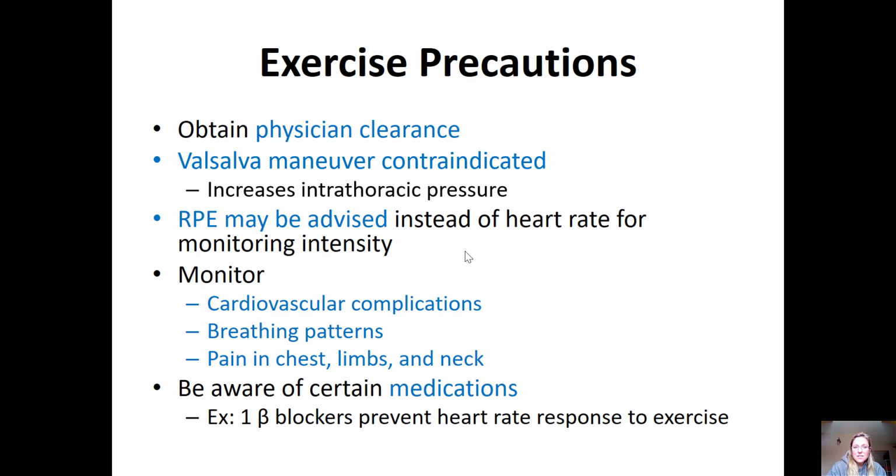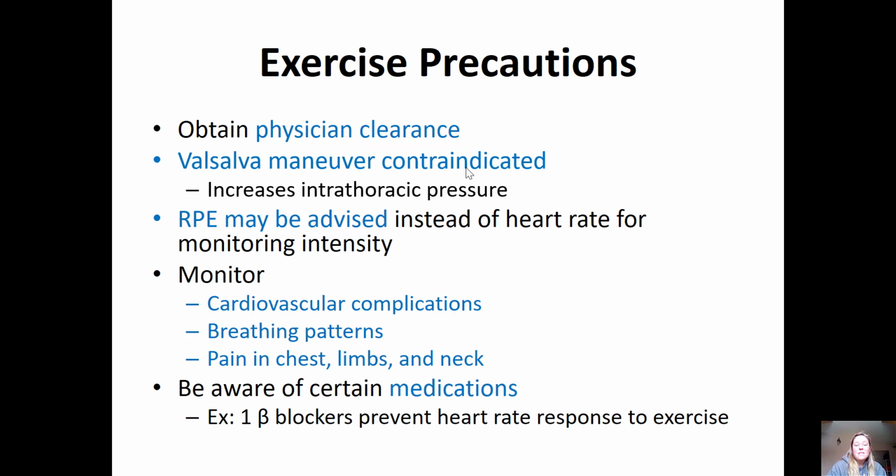Other precautions to think about: these are higher risk groups, so it's always a good thing to get physician clearance. Make sure they're talking to their doctor, saying, hey, I'd like to do this with a personal trainer. What do you think? And get their okay. The Valsalva maneuver is not recommended. What that is, is we hold our breath, right? A lot of times when people do a resistance training exercise, they hold their breath.